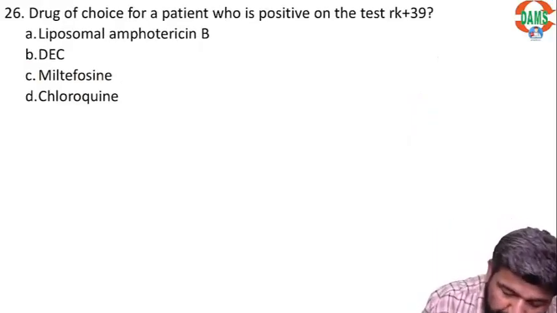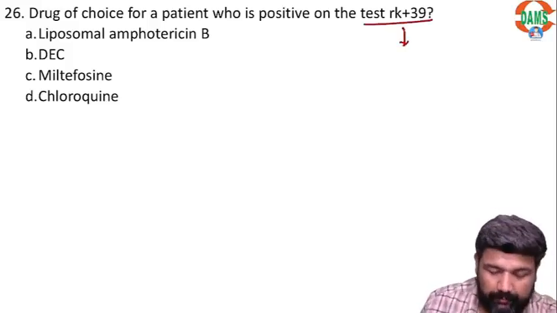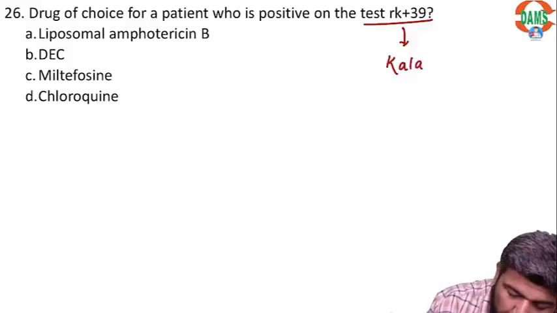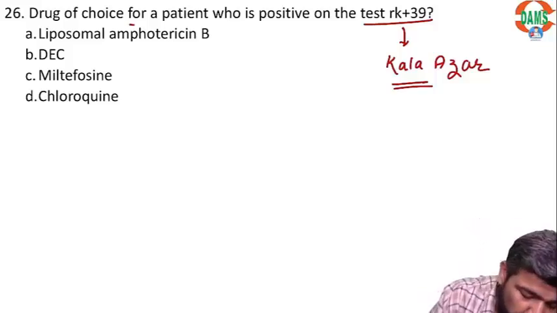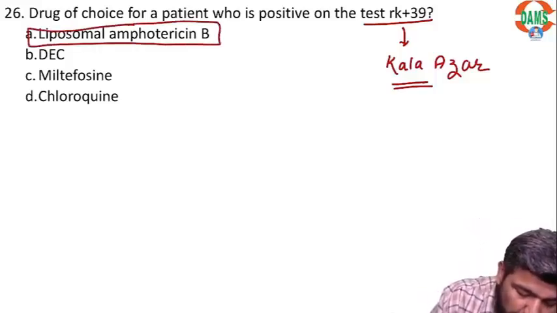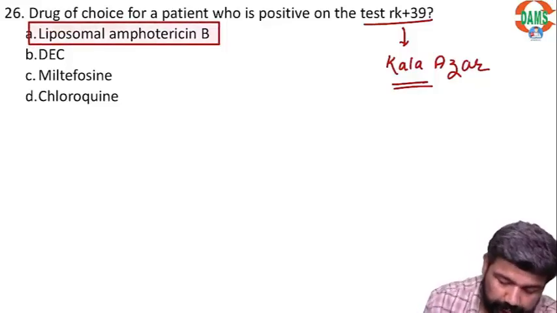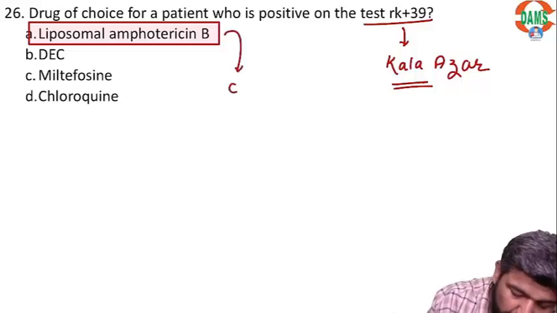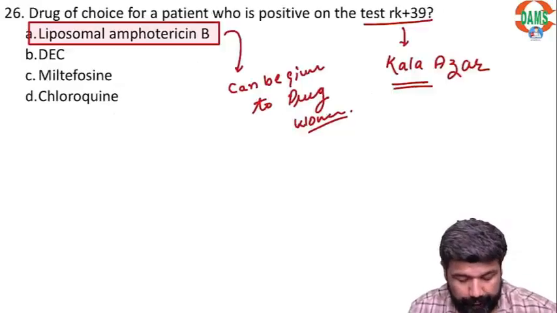Drug of choice for a patient who is positive on RK 39. So, Kala Azar, Leishmaniasis. This is positive in Leishmaniasis. The drug of choice is liposomal amphotericin B. It can be given to pregnant women also.